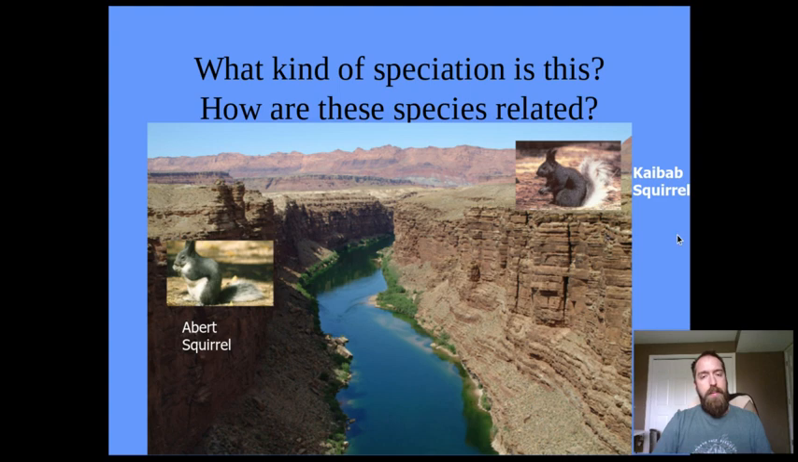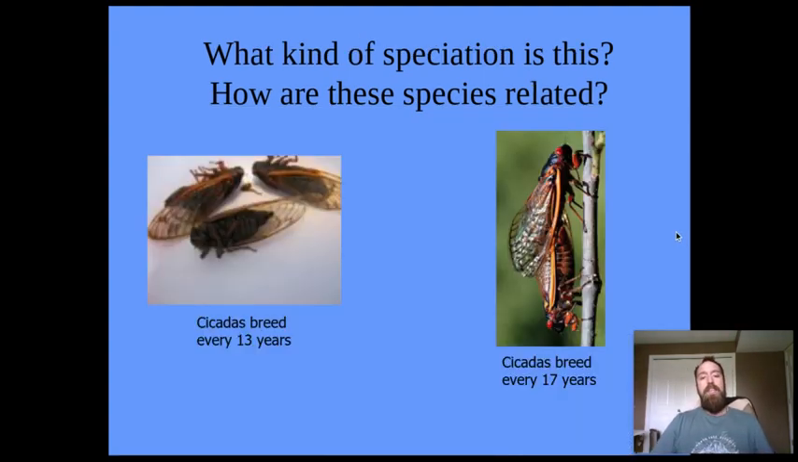Okay, the first example here is what kind of speciation is this? So we have an Abert squirrel and a Kaibab squirrel. Sorry, they're separated by the river. So they start to look a little bit different, even though they do still look a little bit similar. They're going to be different species because even if you brought them together, there would be certain things that they wouldn't mate together.